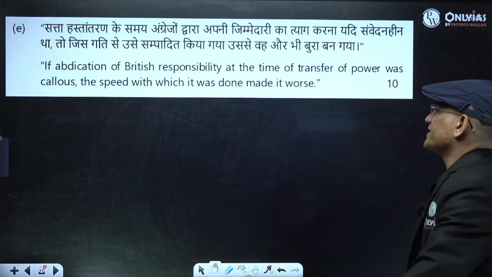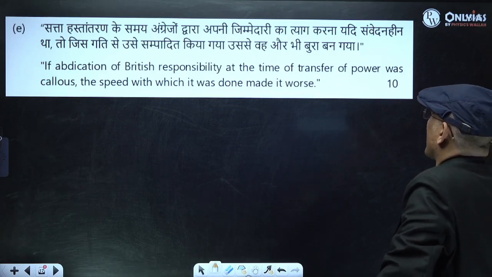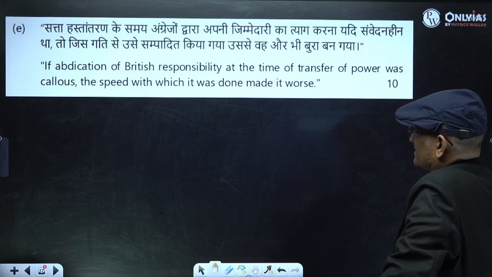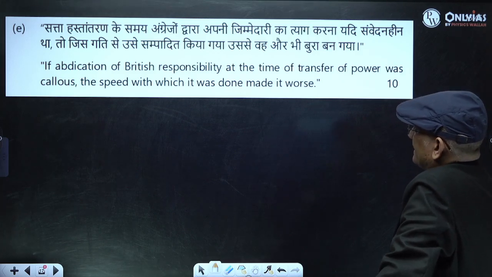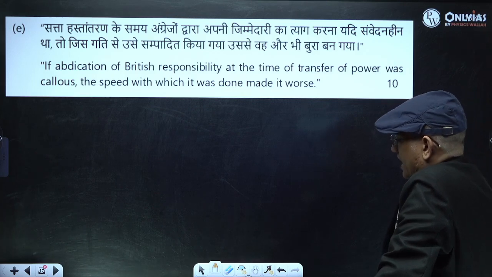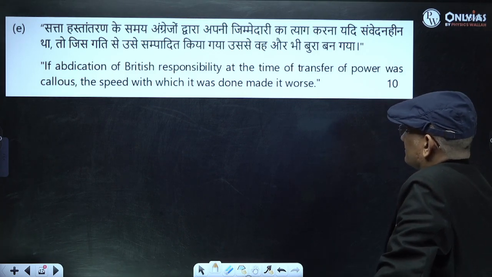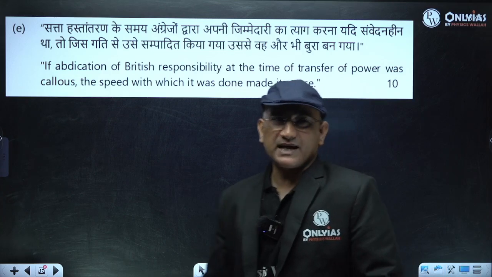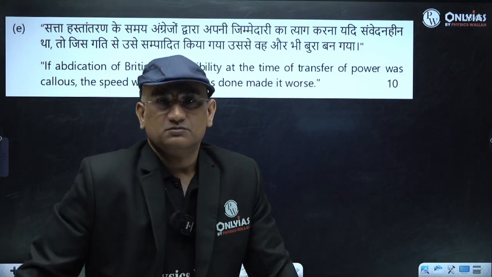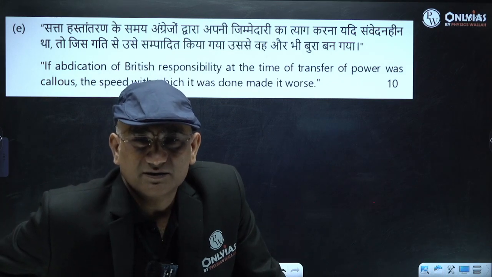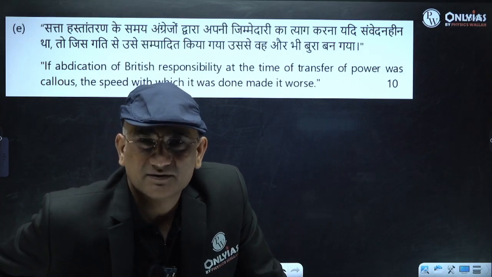If abdication of British responsibility at the time of transfer of power was callous, the speed with which it was done made it worse. See, after the Cabinet Mission Plan, they decided that unity is the only option.